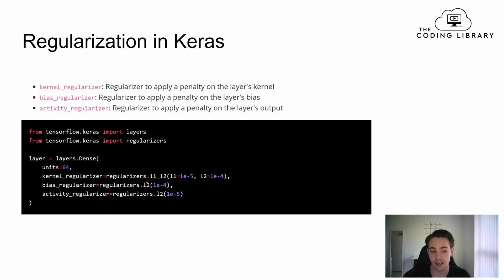We can also do the same for a bias regularizer, where we need to specify the parameter as well. And if you only want to use L2, for example, we just use regularizers.L2 here, and then specify the gamma value inside of here. So we don't need to specify all 3. We can just use, for example, an L2 regularizer on the kernel, and that will also reduce overfitting in your neural network. So these are all the options that we have.